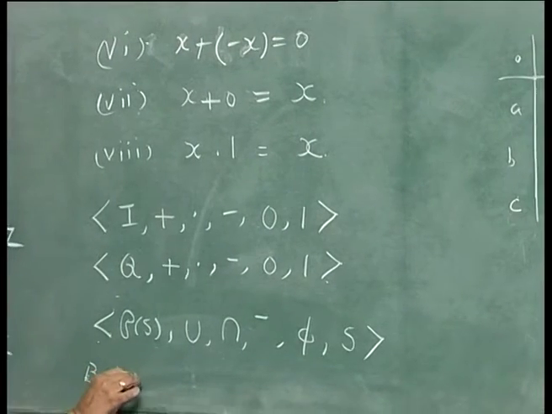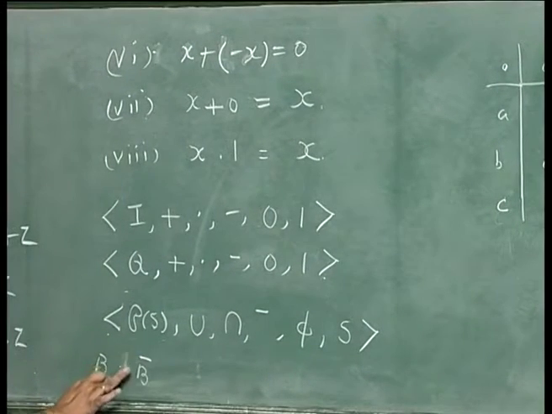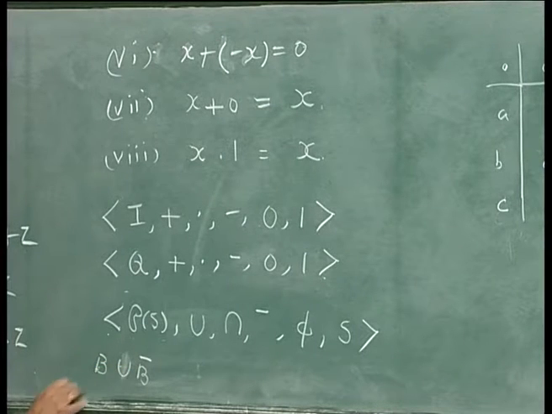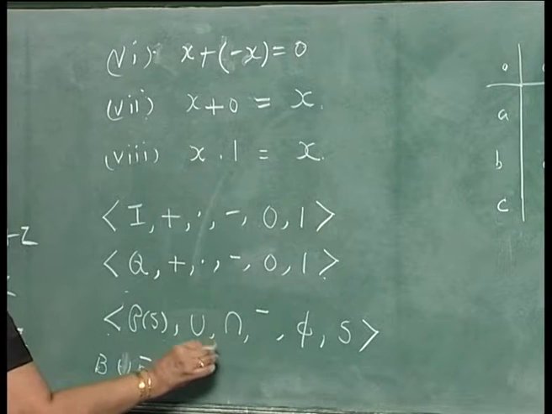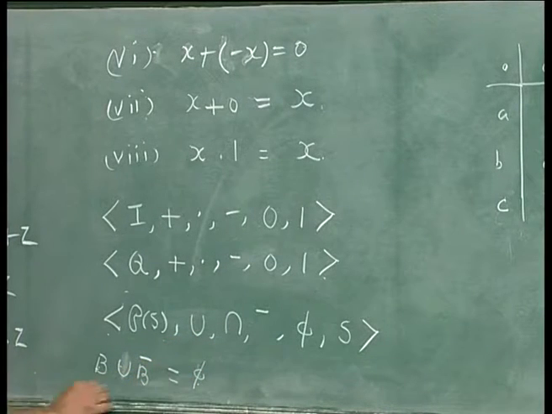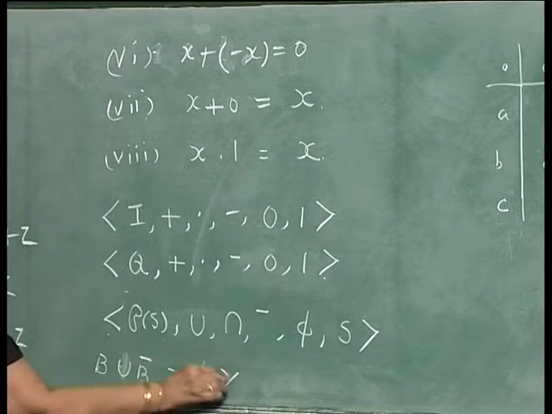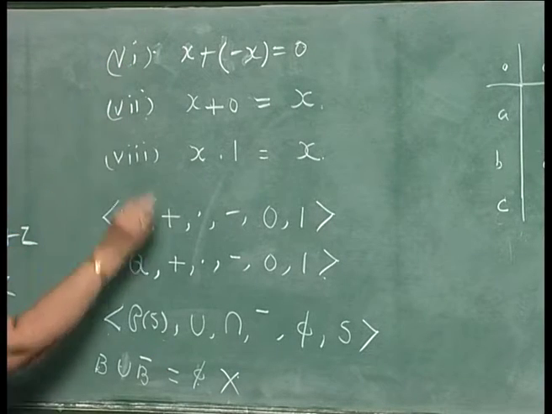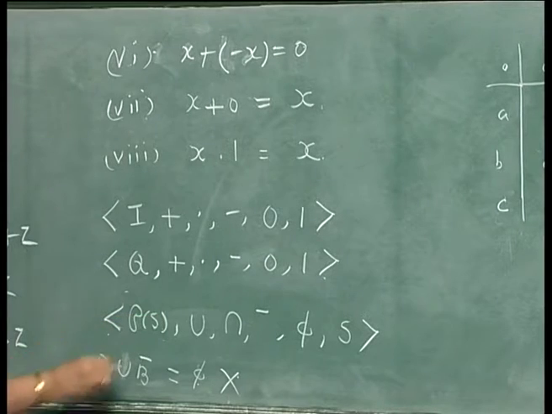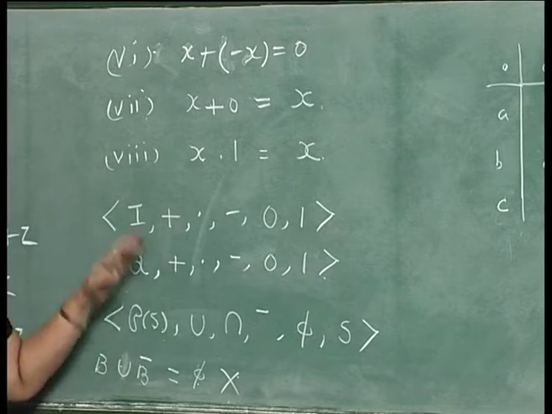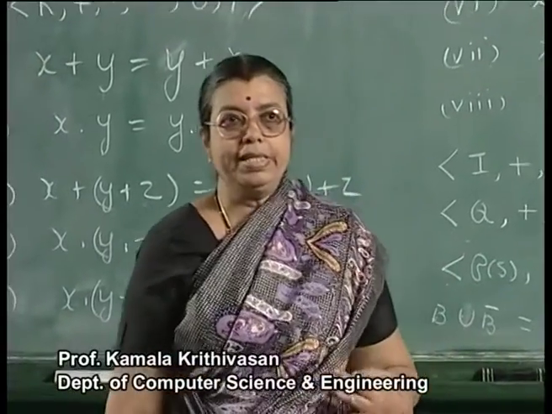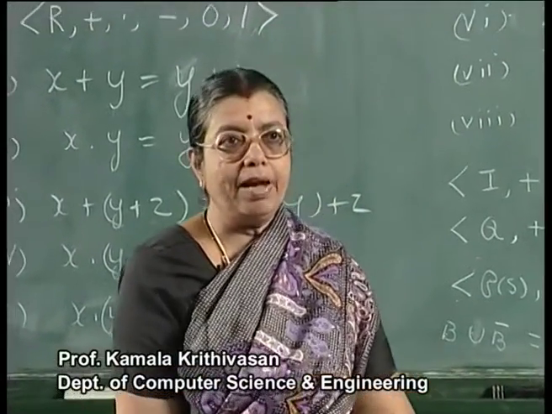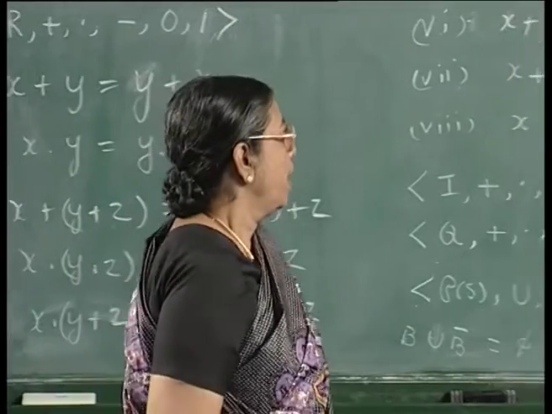plus the complement of B, B bar, that is here you are using union, B union B bar, that is equal to 0, which corresponds to phi. So, you will get B union B bar is equal to the empty set, which is not correct. So, the sixth law is not obeyed by this algebra. So, it is different from these two. When we want to consider an algebraic structure, they have to obey the same set of axioms.